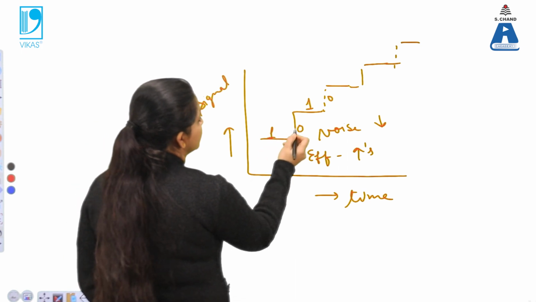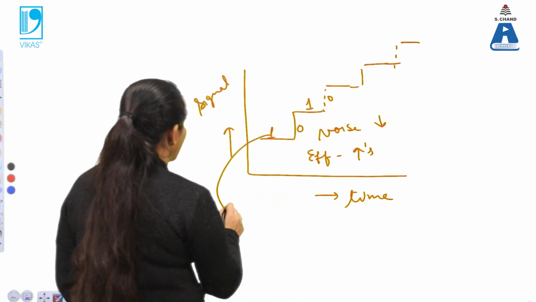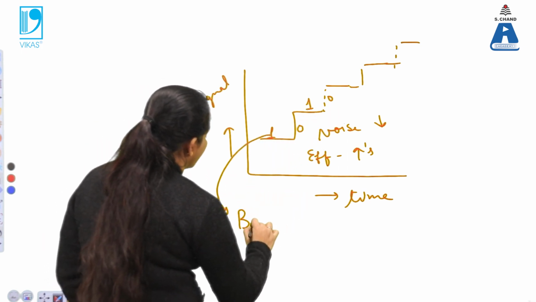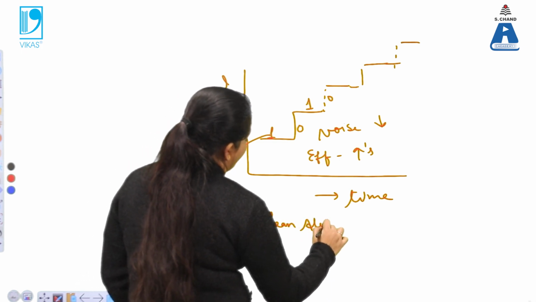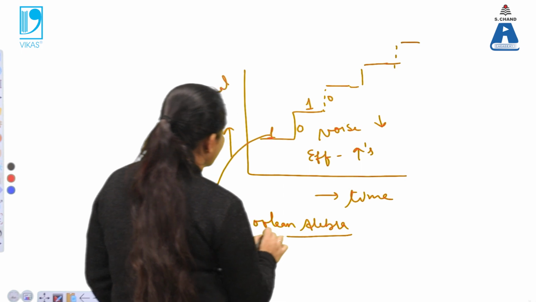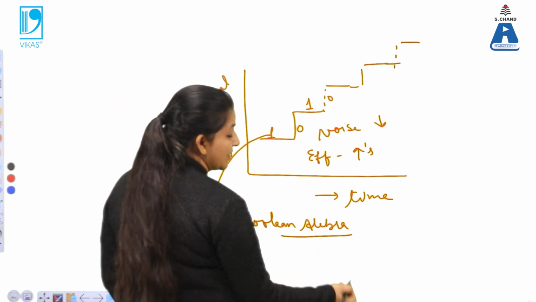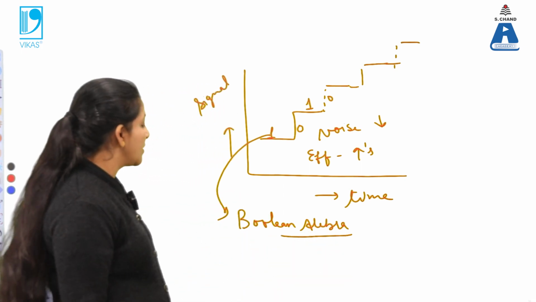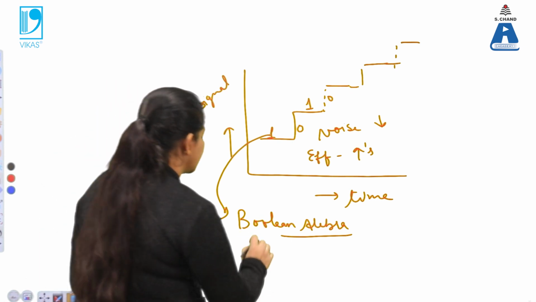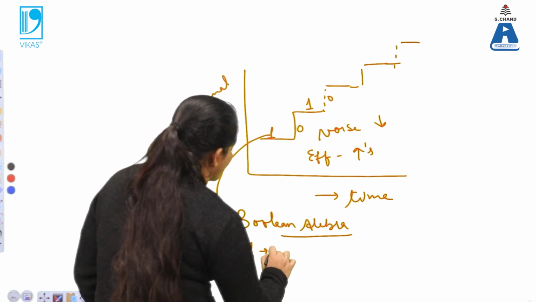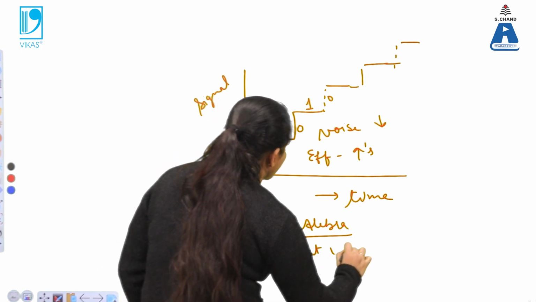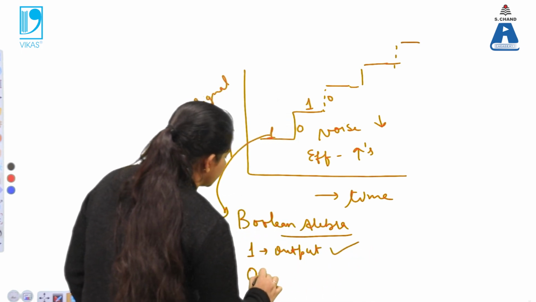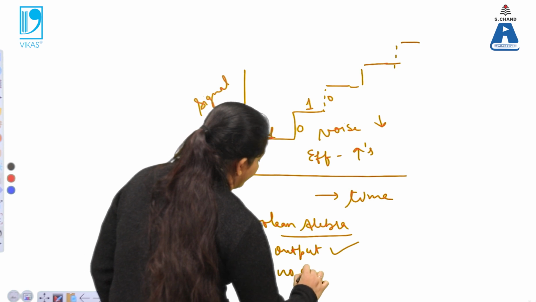Now what is this 1 0 1 0? It is basically Boolean algebra. Why is the term algebra used over here? Because these are mathematical terms, that's why this is known as algebra. 1 means the output is there, the output is non-zero, the output is present. 0 means there is no output.